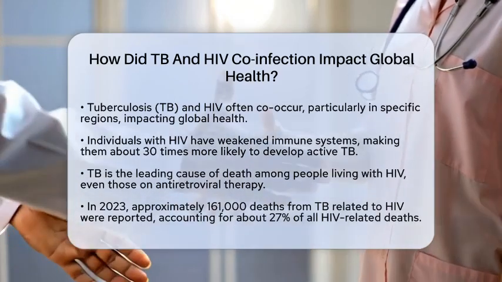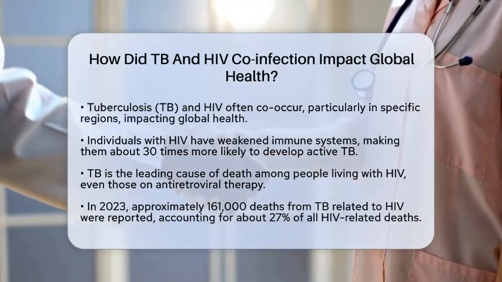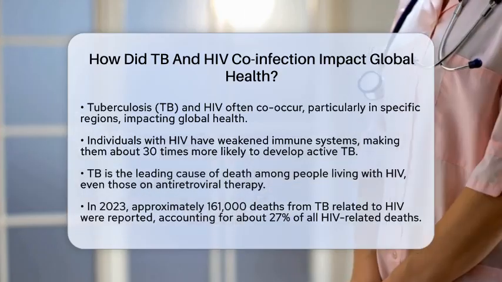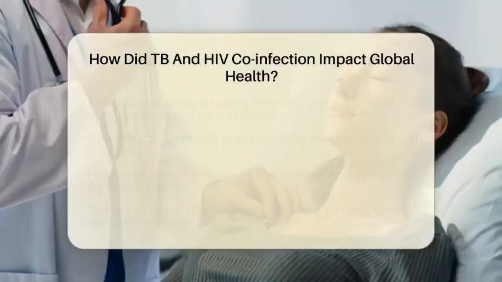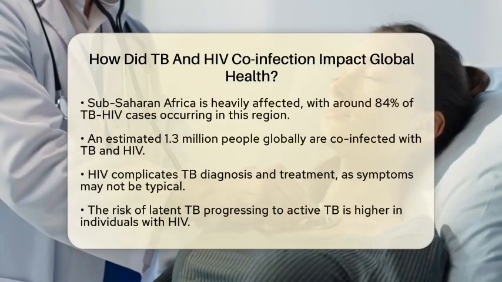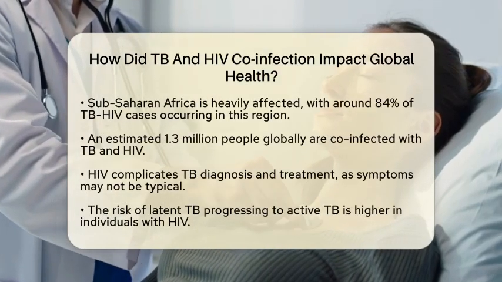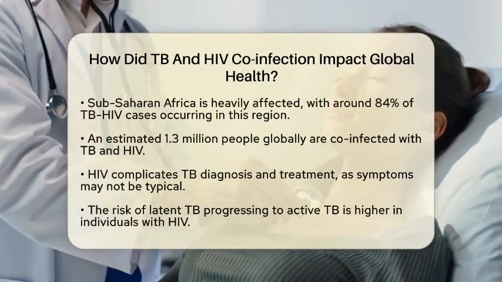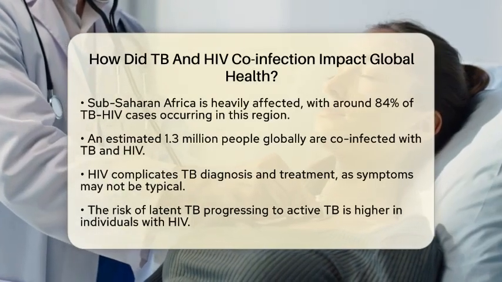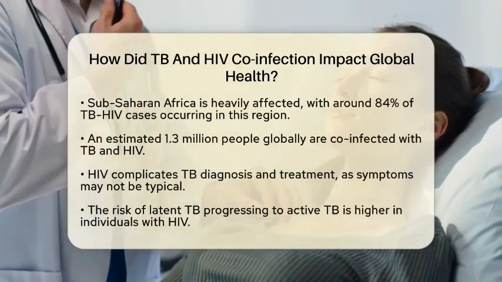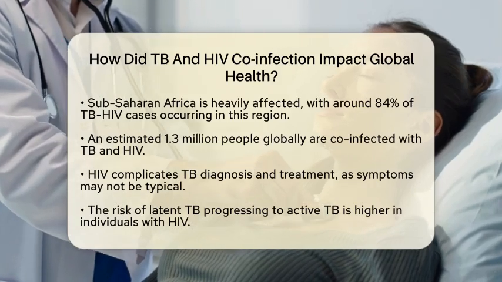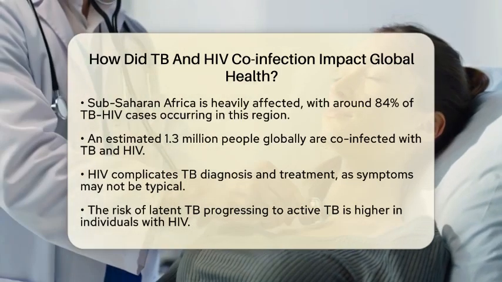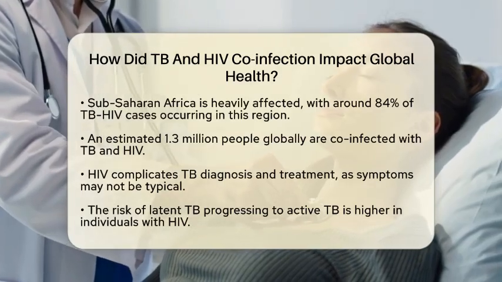In 2023, it was reported that around 161,000 people died from TB related to HIV. This figure represents about 27% of all deaths associated with HIV. The impact of this co-infection is particularly severe in sub-Saharan Africa, where about 80% of cases occur. Here, the overlap of these two epidemics is most intense, contributing to a significant health crisis.